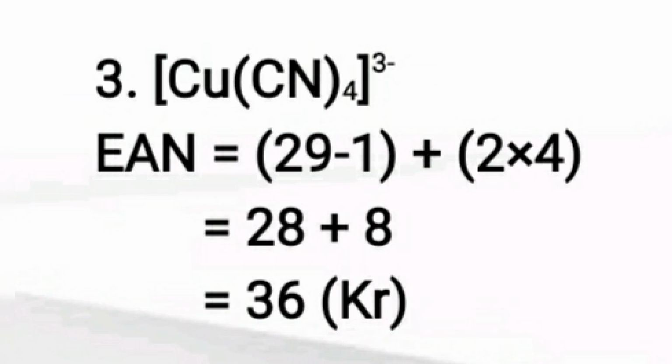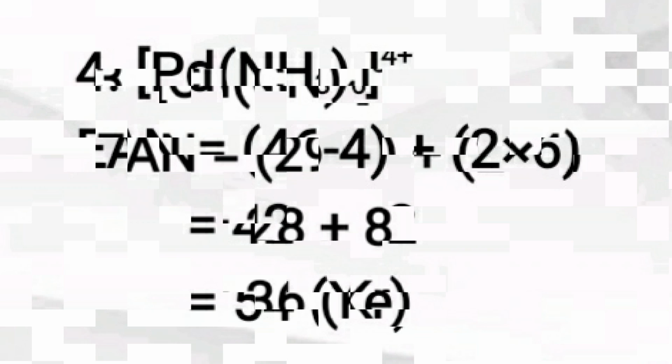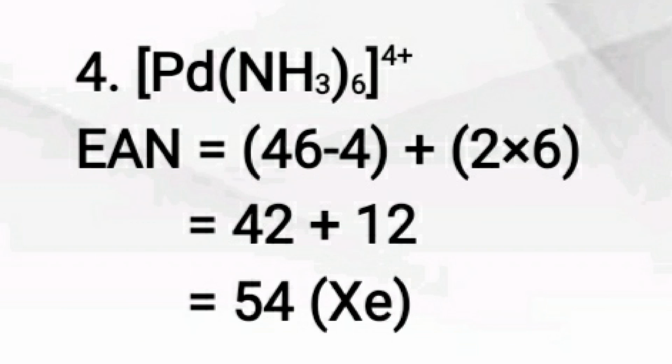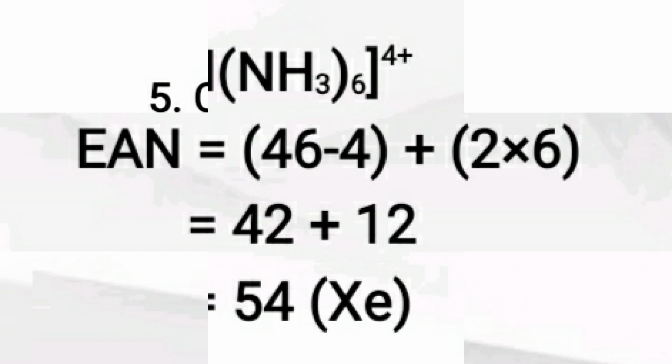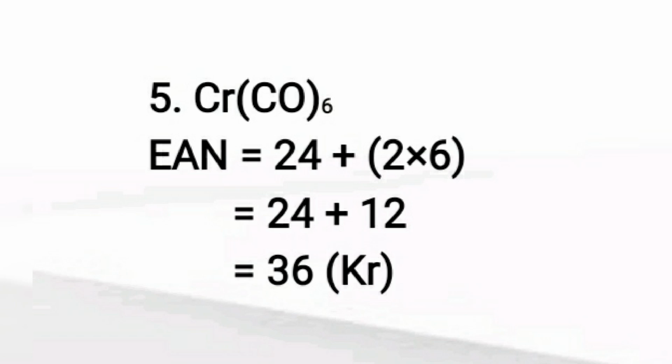Next example you can see Cu(CN)4 3 negative, it also obeys the EAN rule. Pd(NH3)6 4 plus, this palladium complex compound also obeys the EAN rule. And last example Cr(CO)6, this is a carbonyl compound, it also obeys the EAN rule.